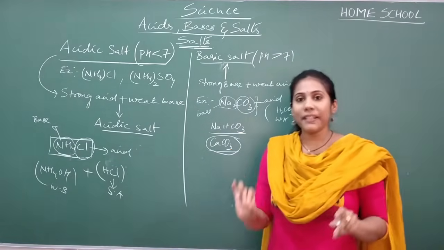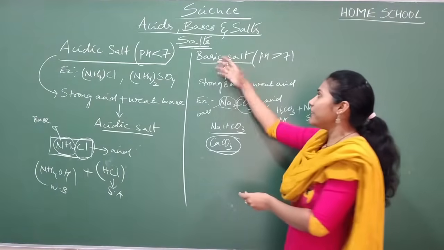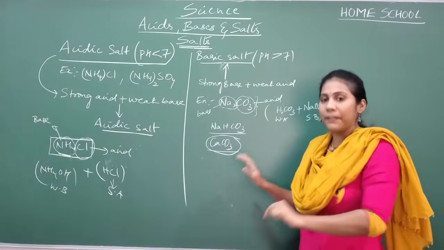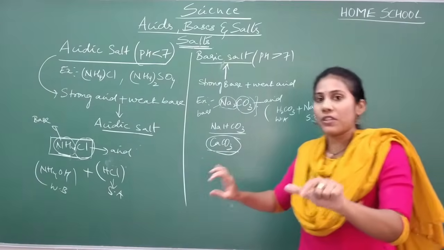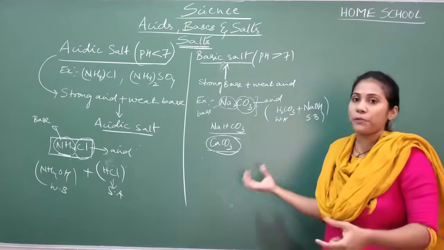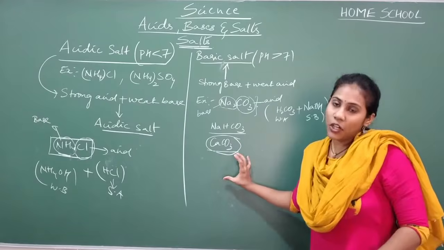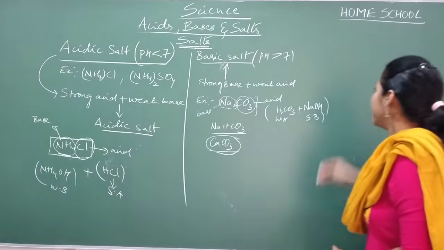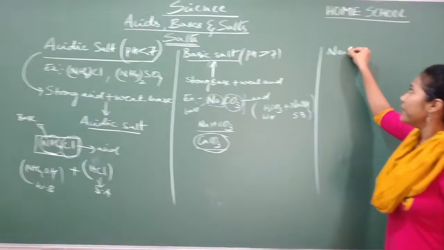Okay, I'll repeat the question once again. Calcium carbonate, I already told you that it is a basic salt. And I am asking you a little deeper version here. This particular salt must have come from an acid and a base, right? So which acid and which base, if combined, give you calcium carbonate? So work it out and post your answer in the comment box. Okay, fine. And now let us go for the neutral salt category.